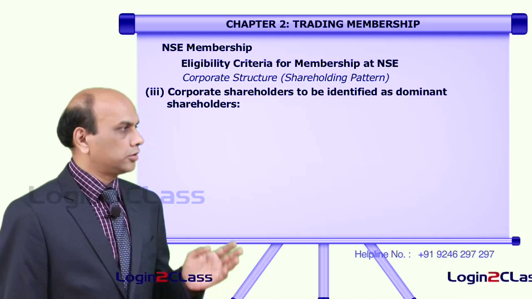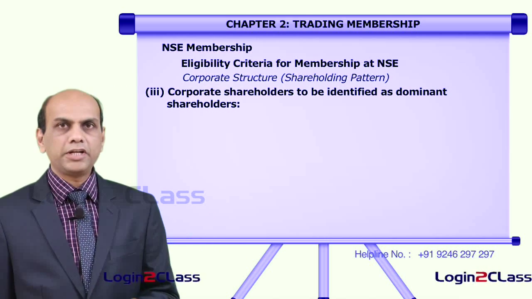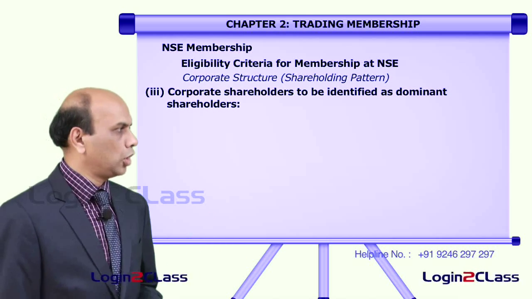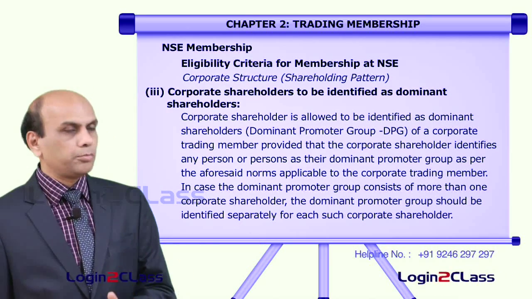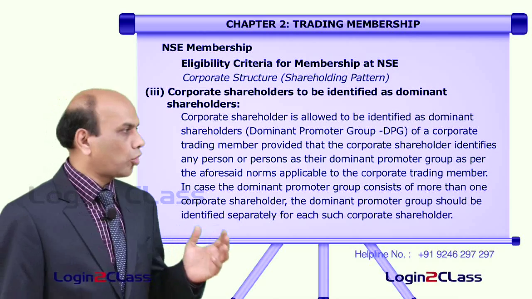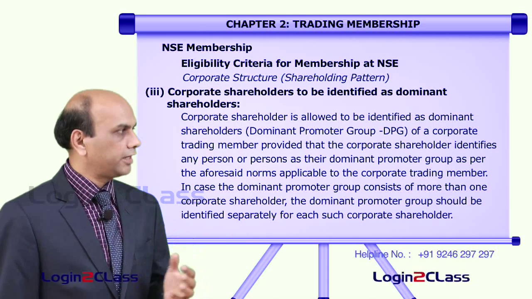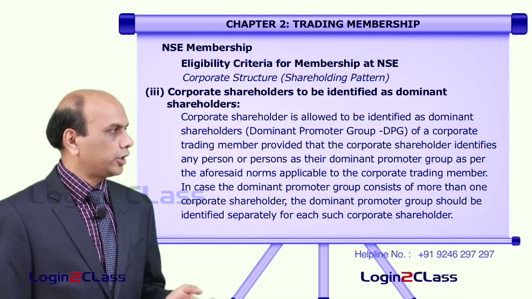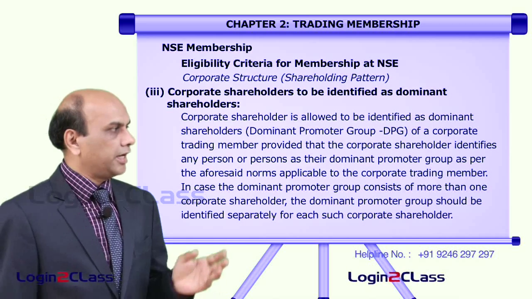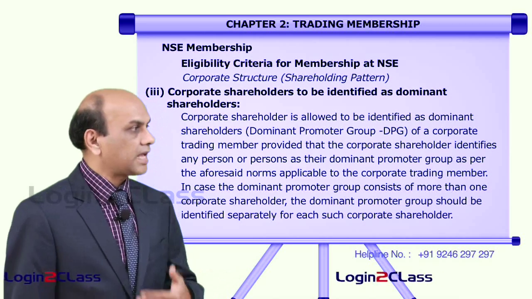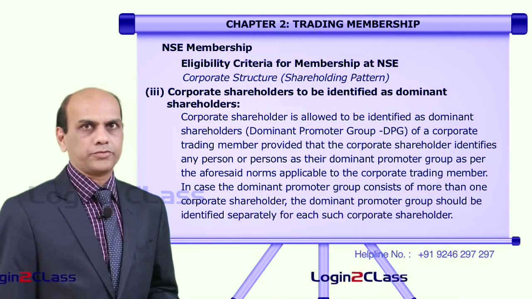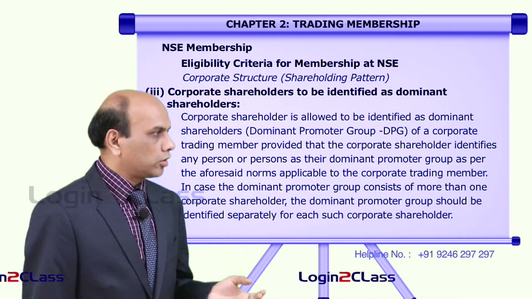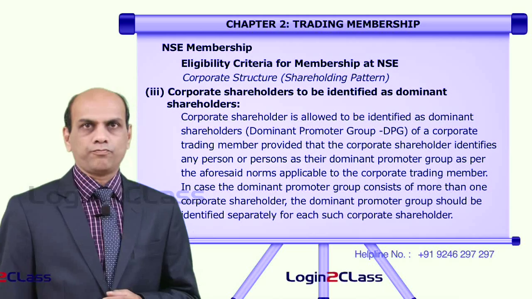Corporate shareholders to be identified as dominant shareholders. A corporate shareholder is allowed to be identified as a dominant shareholder of a corporate trading member, provided the corporate shareholder identifies any person or persons as their dominant promoter group as per the aforesaid norms applicable to the corporate trading member.